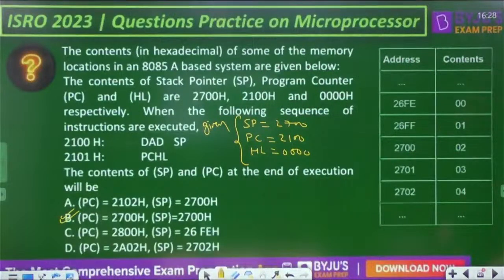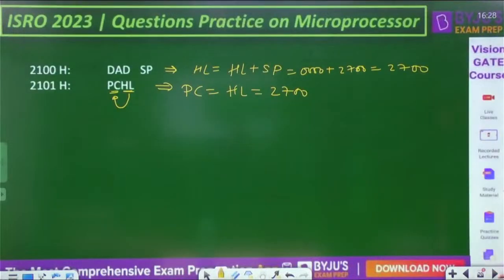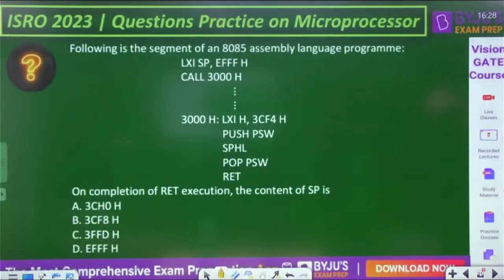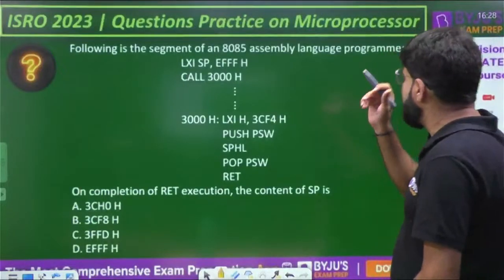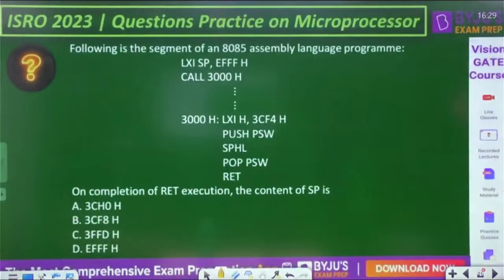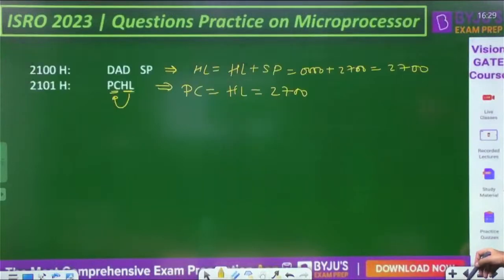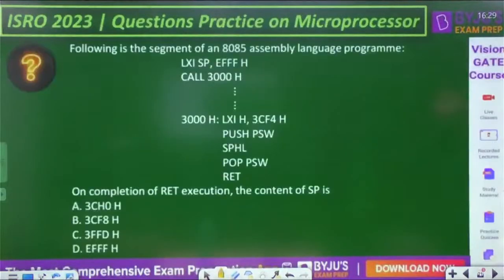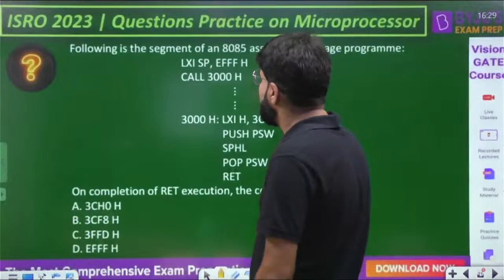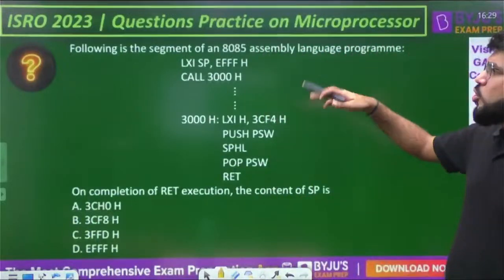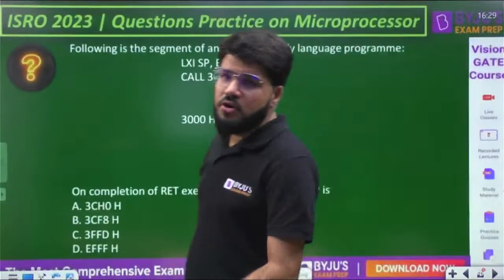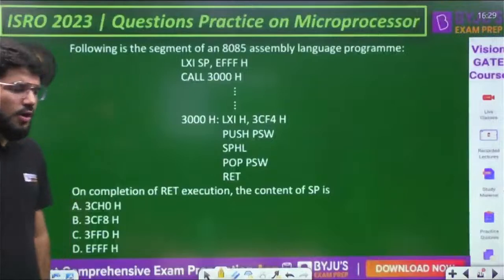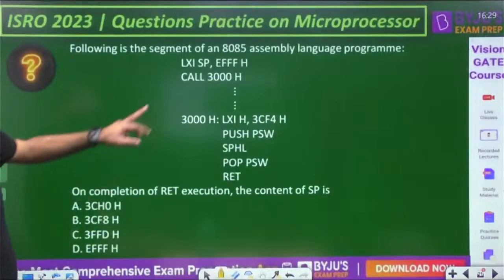Next question. Following is a segment of an 8085 assembly language program: LXI SP, EFFF, call 3000. The call instruction is used to call a subroutine that is stored at the address 3000.